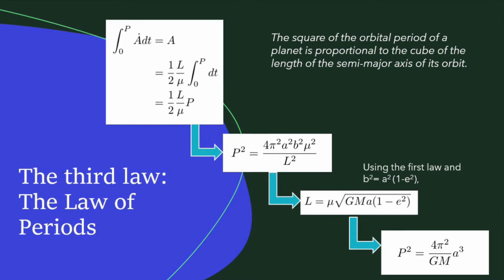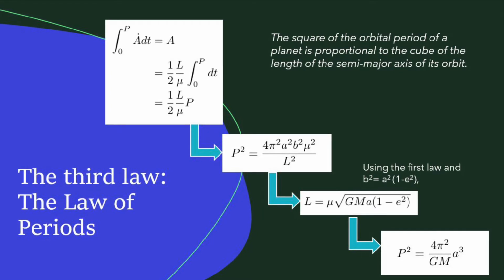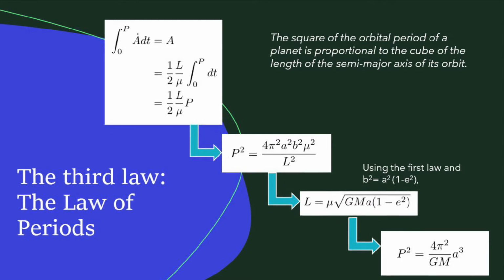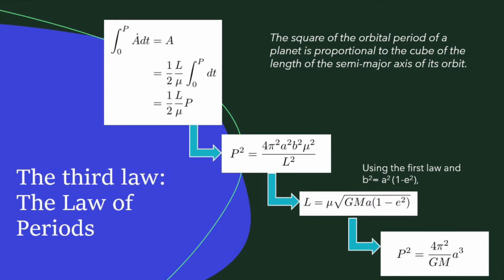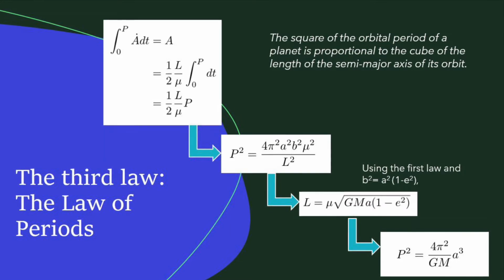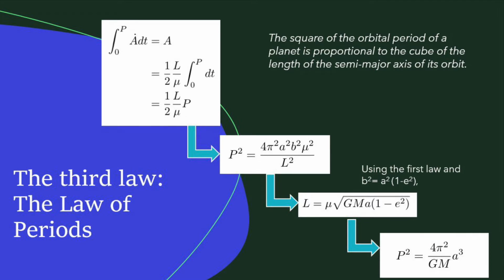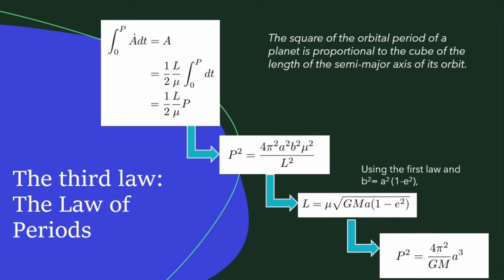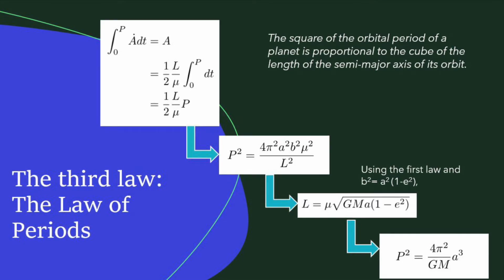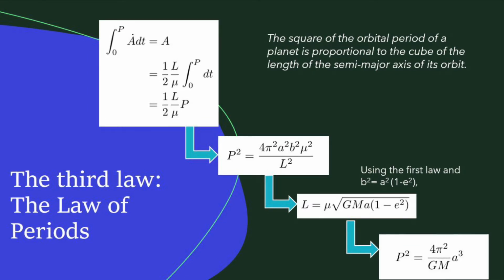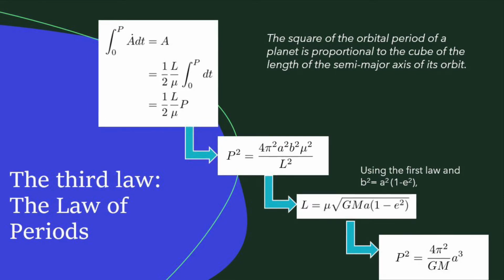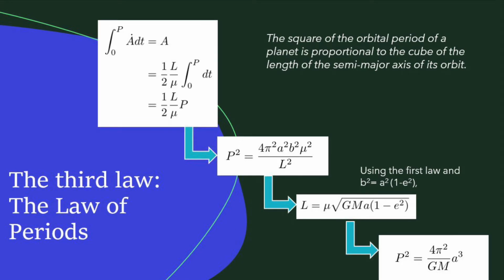And remembering from our first law that b squared equals a squared times 1 minus e squared, we'll have an expression similar to the first law, and our period will then become P squared equals 4 times pi squared over GM times a cubed, which establishes Kepler's law of periods. This form is particularly useful for finding orbital periods in binary systems.